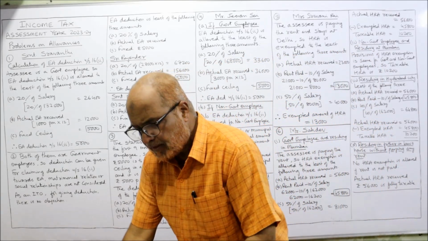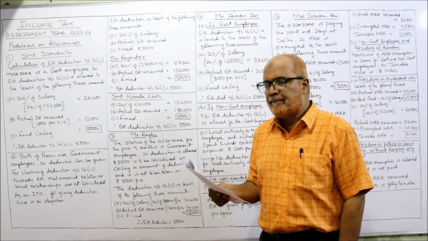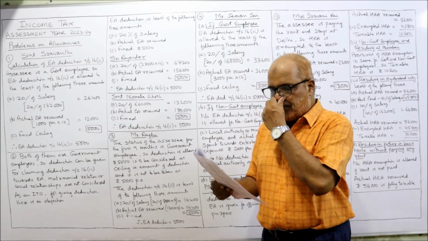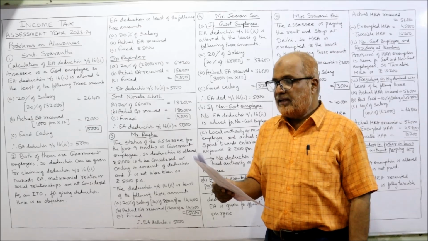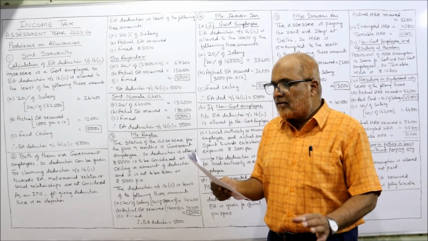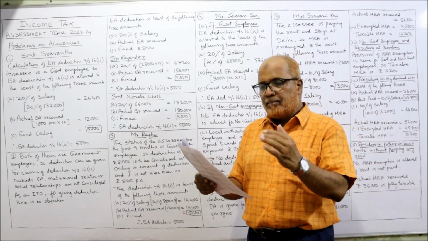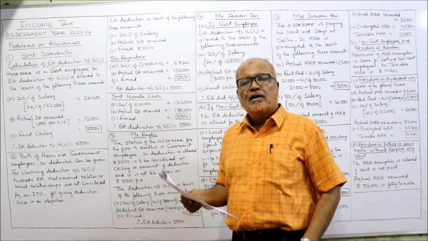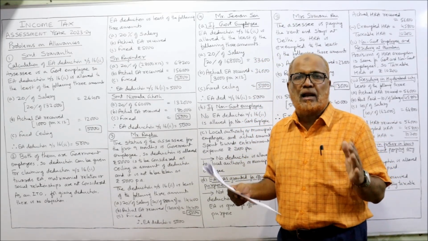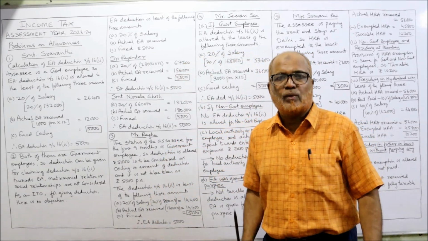Next, fourth problem. The following are the income particulars of Mr. Jeevan Sai for the previous year relevant to the current assessment year 2023-24. Basic pay 14,000 per month. DA 1,800 per month. EA, entertainment allowance, 3,000 per month. Calculate the amount of deduction allowed in the following cases under section 16(2). A, B, C, D, 4 cases are there. In each case, we have to find out how much EA deduction under section 16(2) will be allowed, one by one. The first case, if he is a government employee, case 1.